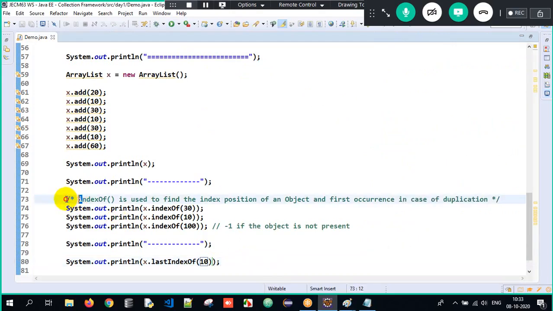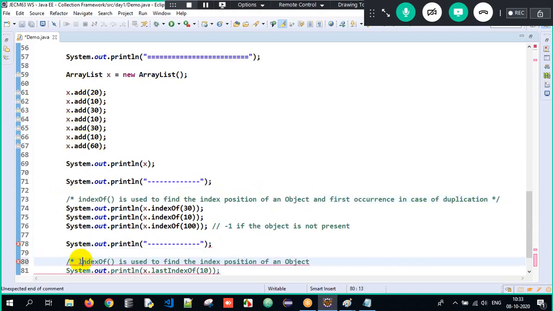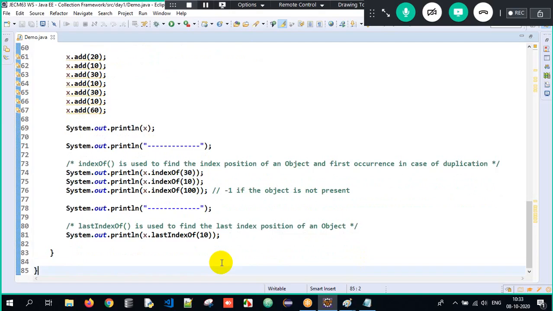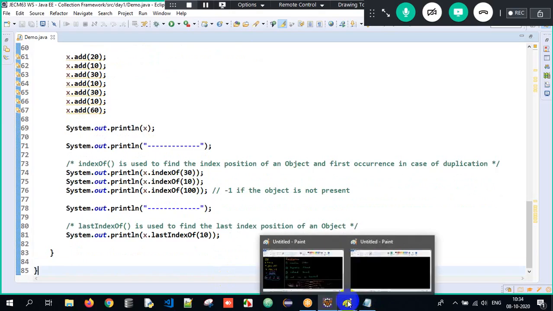So the job of lastIndexOf is to find out the last index position here. Let me write down: the lastIndexOf function is used to find the last index position of an object here. So this is what we are supposed to understand, the working of so many methods here. Clear? This is all about the session which we had to discuss now.